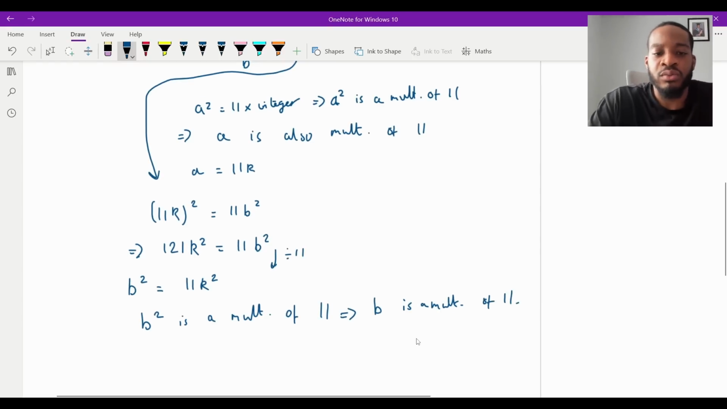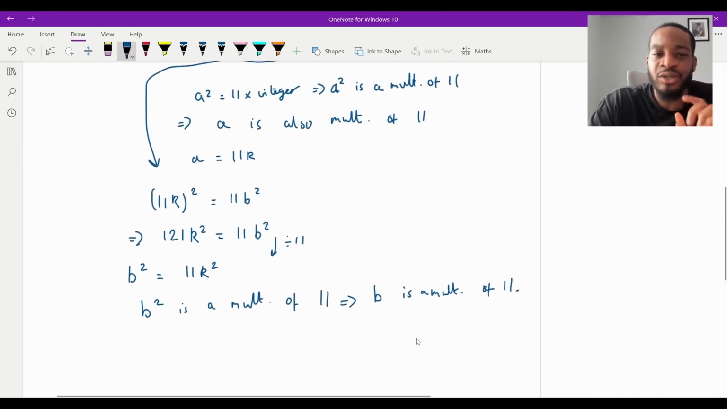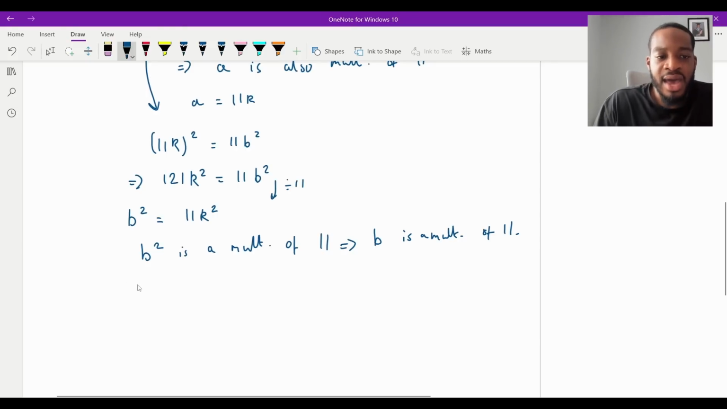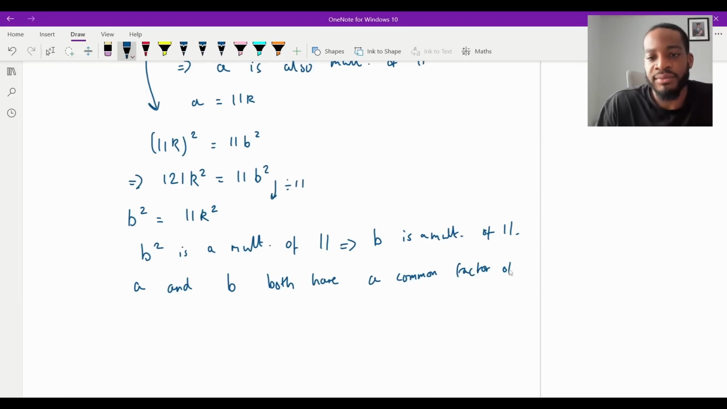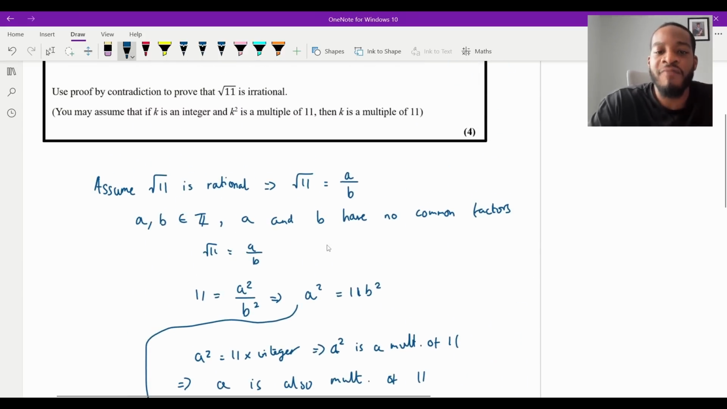Now, we've shown algebraically that a is a multiple of 11 and b is a multiple of 11. There's a problem there. There's a contradiction because they have a common factor of 11. So let me actually write that. I'm going to write a and b both have a common factor of 11. Now, remember what we said at the beginning of our assumption. a and b have no common factors. This is a contradiction.